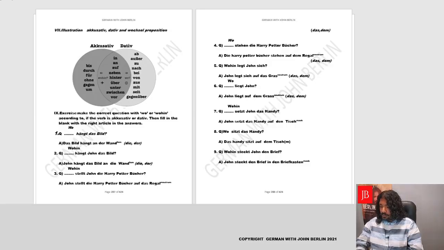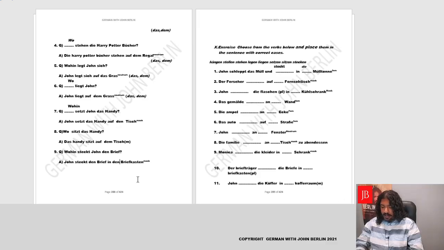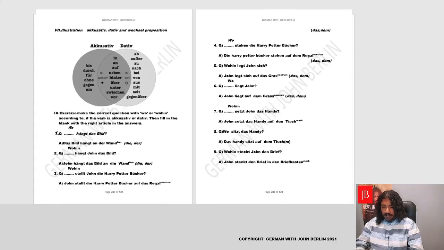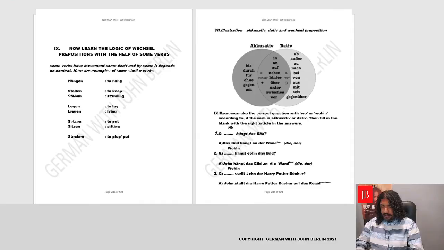Yeah, super duper. Okay, now what we'll do, we have learned certain verbs and we'll see now if those verbs were accusative or dative. Now we first learned the verb hängen. Wo hängt das Bild? Where is the picture hanging? Yes. So in this case, you could actually determine that hängen can be used as a dative verb. Yes, because it's dealing with the question wo.